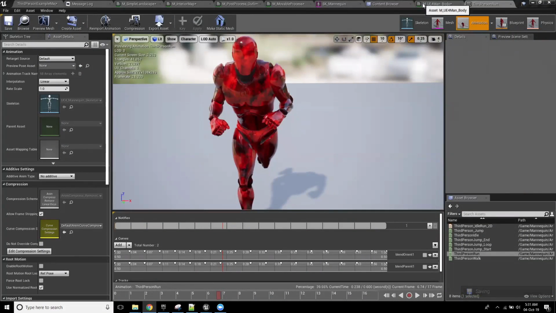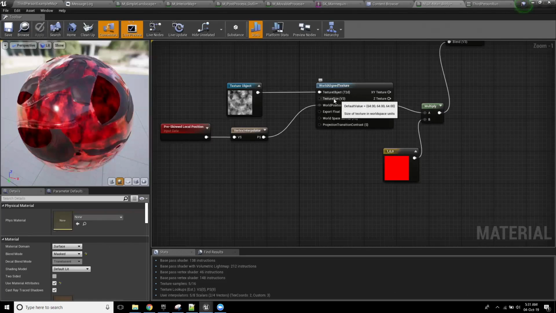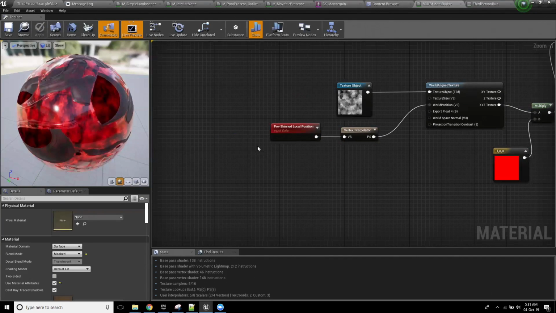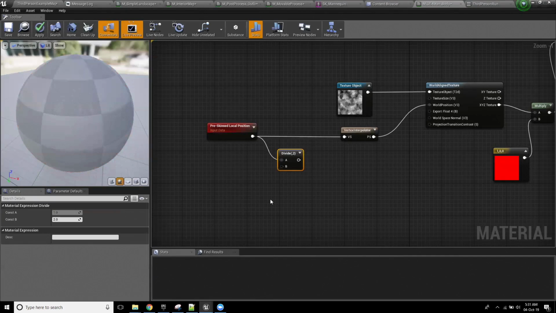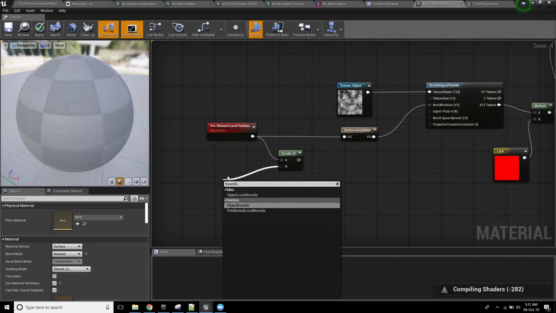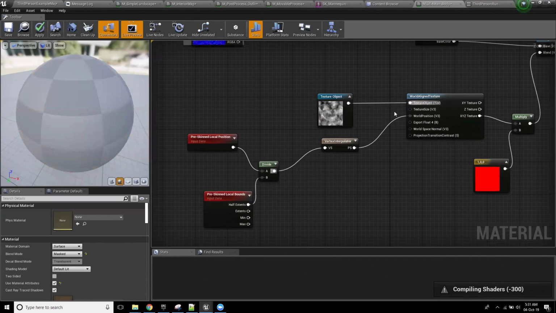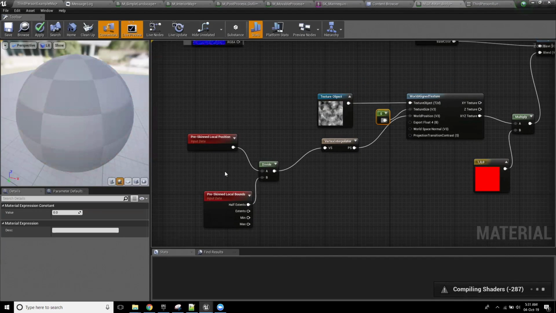Now the cool part of this is, at the moment, this is using the world sizing. But if I wanted to, I can actually get this pre-skinned local position and I can divide it by the pre-skinned local bounds, which divides it by the size of the skeletal mesh when it was in its T-pose. And I'm going to set this texture size to be a value of 1.